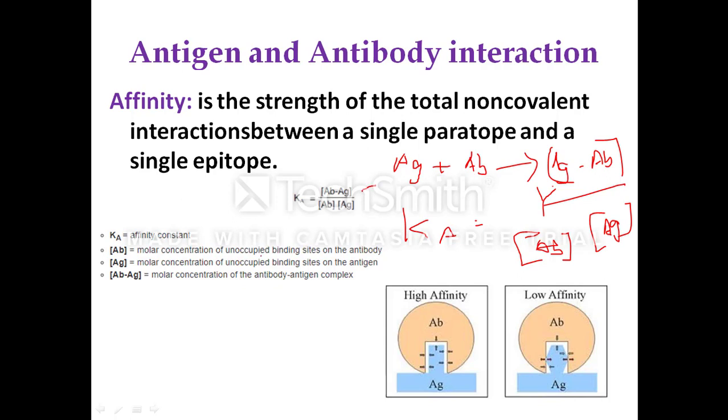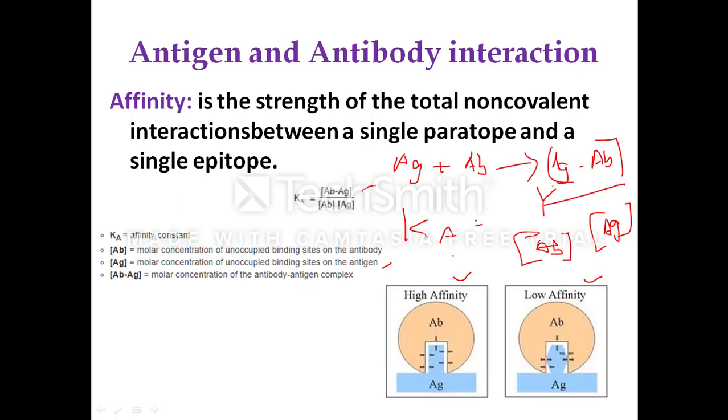Ab is the molar concentration of unoccupied binding sites on the antibody, and Ag is the molar concentration of unoccupied binding sites on the antigen. Then the molar concentration of the antigen and antibody complex will tell you the affinity constant. Based on the affinity, the antibodies are classified into high affinity antibodies and low affinity antibodies. High affinity antibodies will strongly bind to antigen. Low affinity antibodies will have less strength of non-covalent interactions between the antigen and antibody.